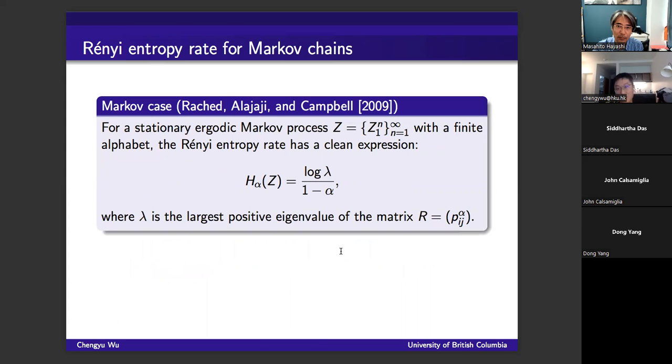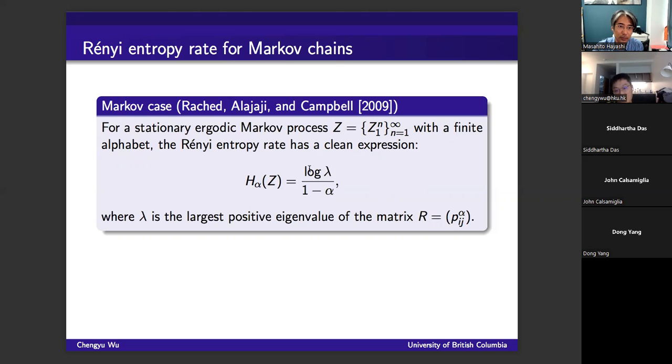Now, let me talk about some existing results. The existence of the Renyi entropy rate is proved for some special cases. For IID, it is trivial. The most interesting case is the so-called Markov case. For a stationary ergodic Markov chain, not only does the Renyi entropy rate exist, but it has a very clean expression.